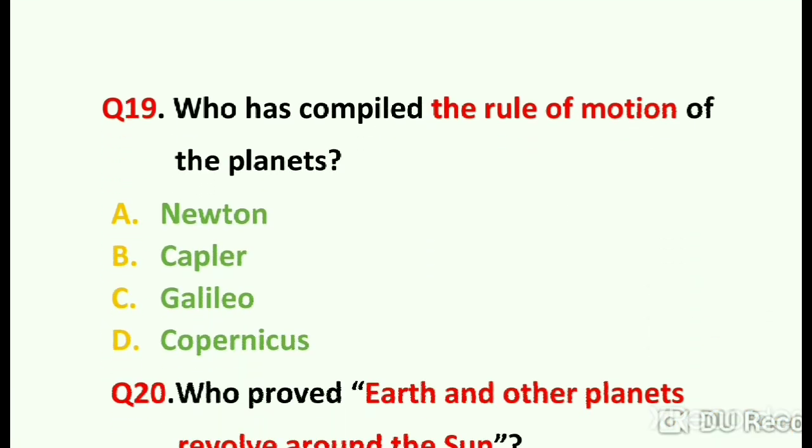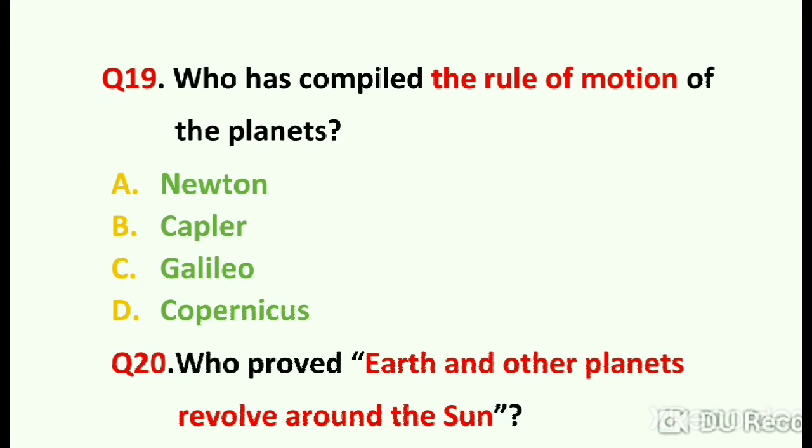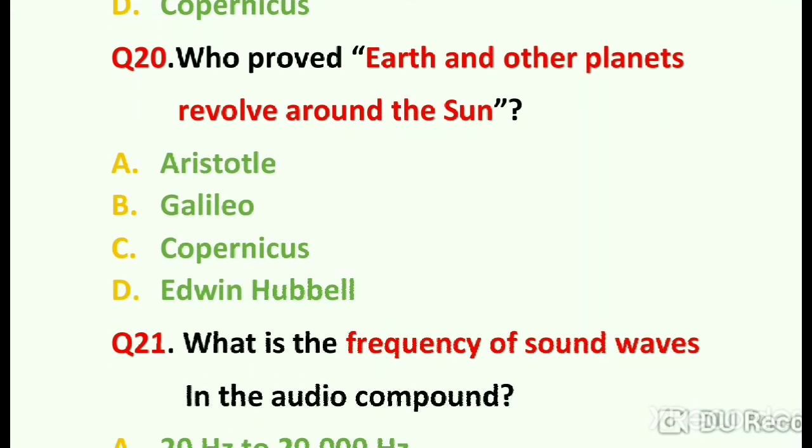Next question is, who has compiled the laws of motion of the planets? Kepler. Its correct answer is option number B. Kepler has compiled the laws of motion of the planets. Question number 20 is, who proved that Earth and other planets revolve around the sun? Its correct answer is option number C, Copernicus. Copernicus proved that Earth and other planets revolve around the sun.